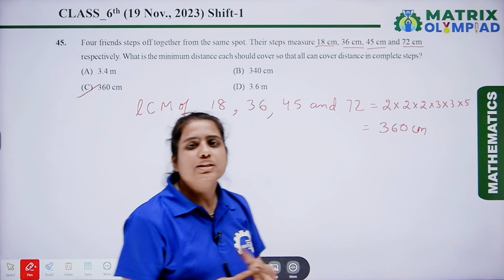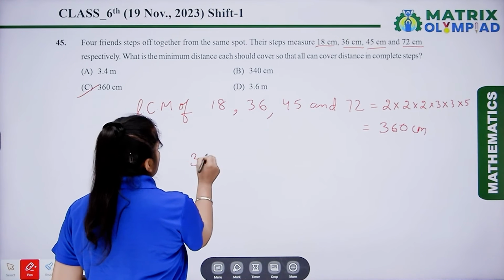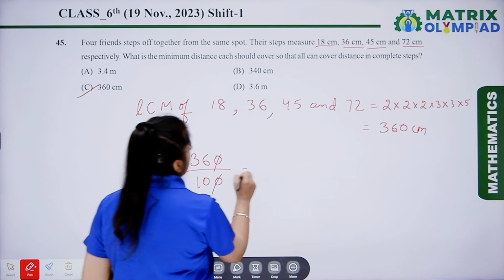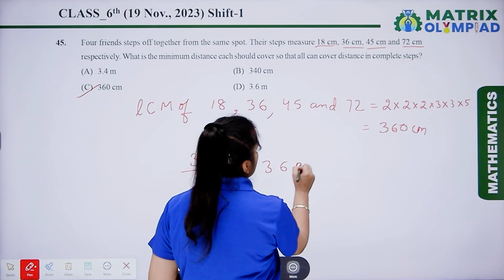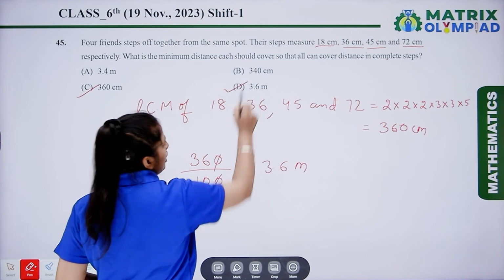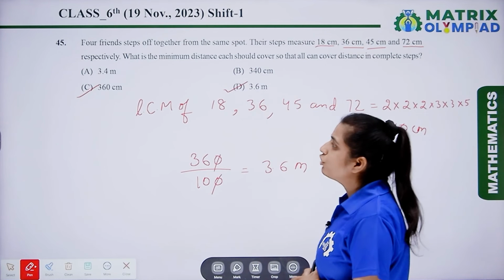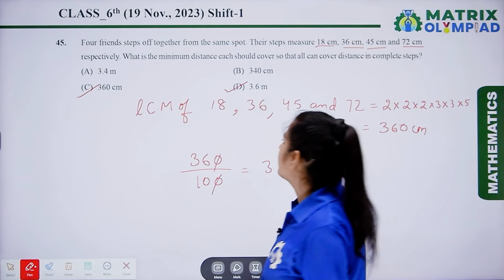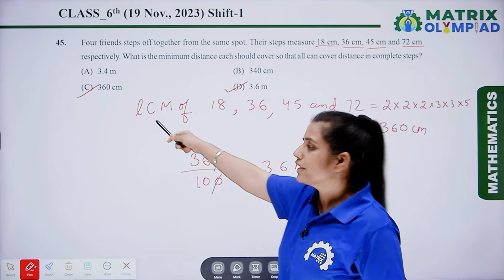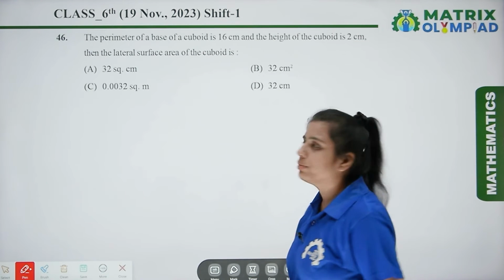If we convert this centimeter into meters, our answer becomes 360 divided by 100, which is 3.6 meter. So according to meter, option D is the correct answer. So in question number 45 we have two answers, option C and option D, that is 360 centimeter and 3.6 meter. Now the next question is question number 46.